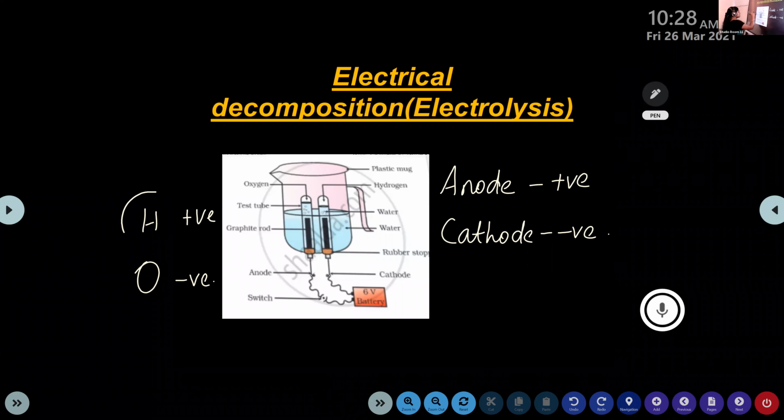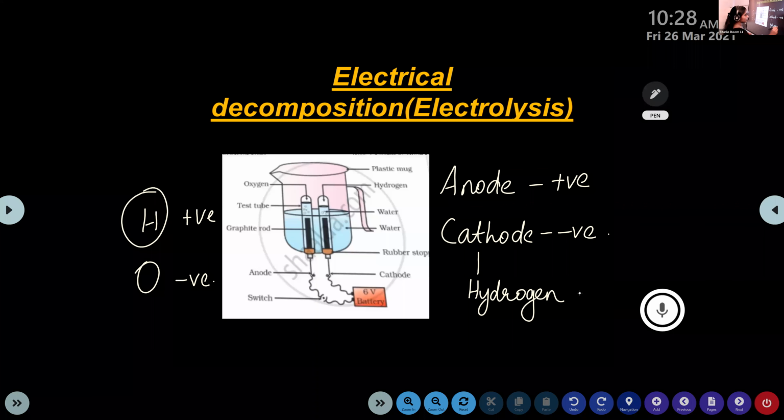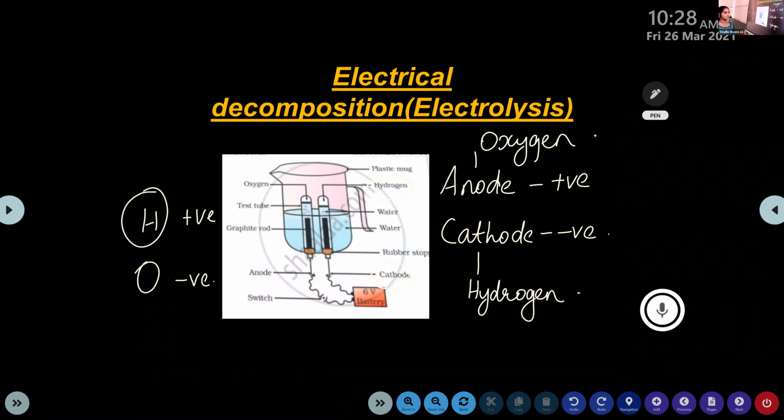So this hydrogen is collected in the test tube containing the cathode. And the anode is positively charged and the oxygen is negatively charged, so this oxygen is collected in the test tube containing the anode. Clear?